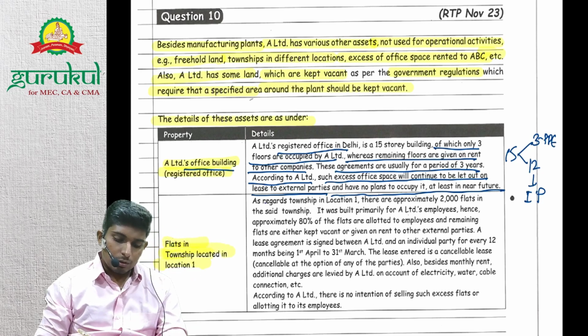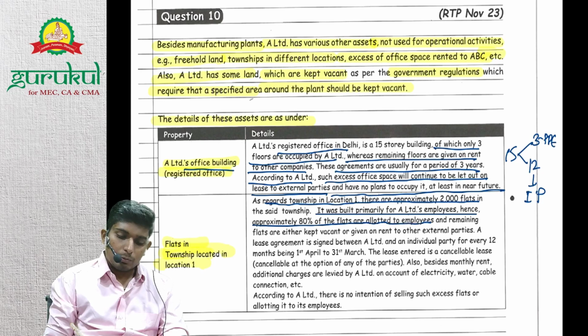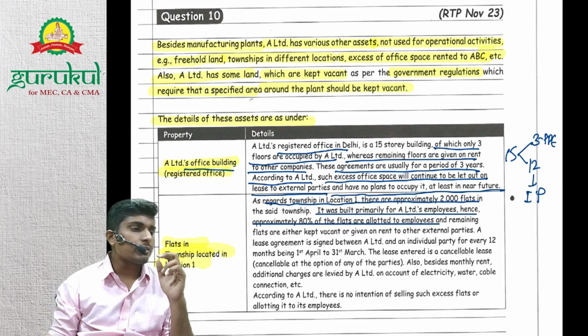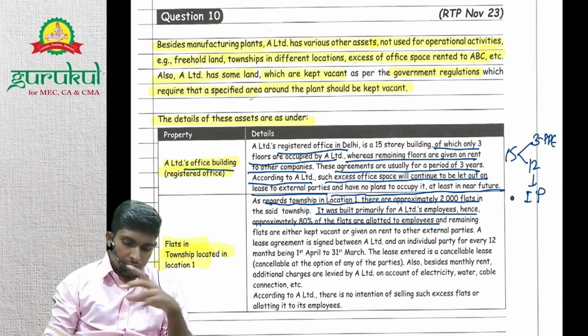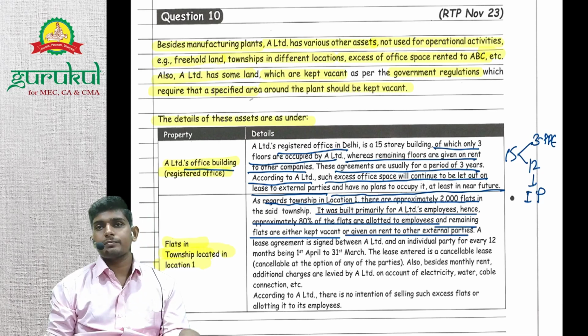As regards the township in location 1, there are approximately 2000 flats. It was built primarily for A Limited employees, hence approximately 80% of the flats are allotted to employees. So 80% is own use. The remaining flats are either kept vacant or given on rent to external parties.